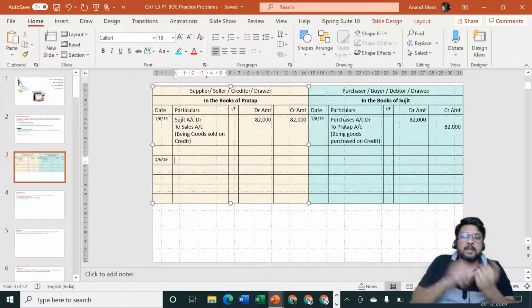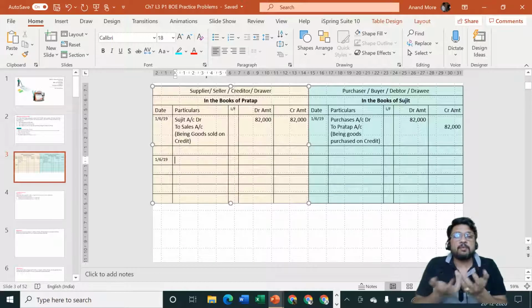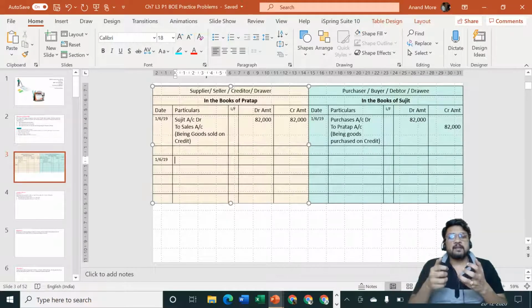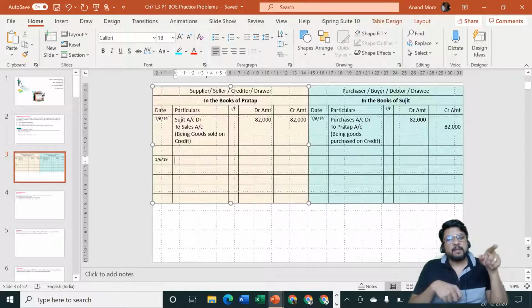Both of them are saying, bill is coming in, bill is going out. Which name to be given? So Pratap will say, for me, this bill is an acknowledgement, an acceptance by Sujit that he will pay. So for me it is the amount which is receivable from Sujit after 2 months.